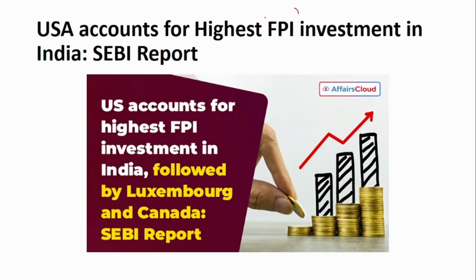The next news is about FPI investment. SEBI has recently released a report in which it says that the USA accounts for the highest FPI, foreign portfolio investment, in India. We know that there are two types of investment. One is FDI, foreign direct investment. Another is FPI, foreign portfolio investment. In FDI, they directly invest in long-term capital, for example in the manufacturing sector and construction companies, and they also invest in human capital and provide employment.